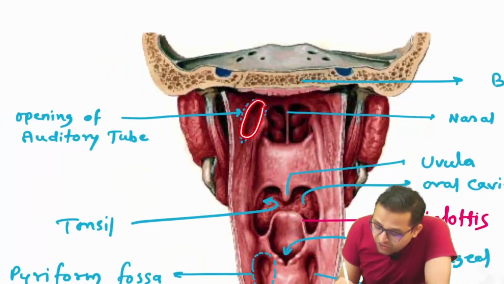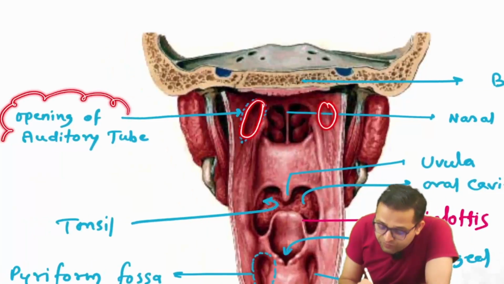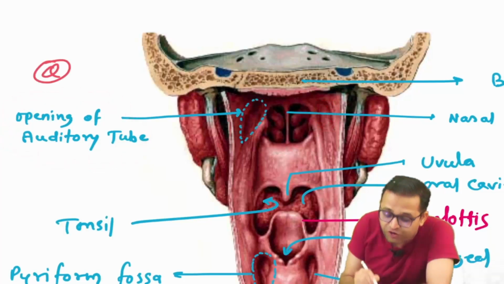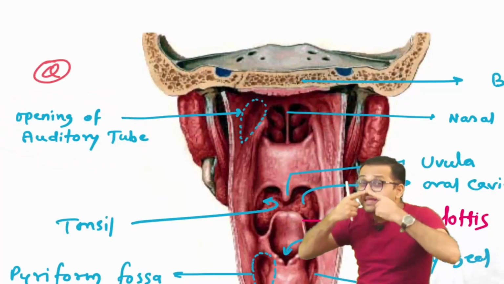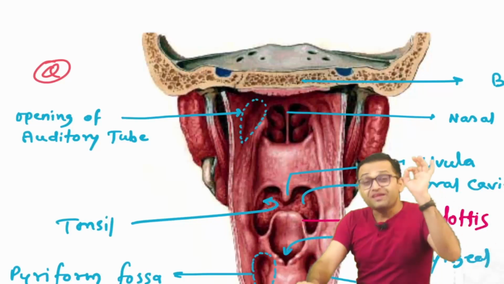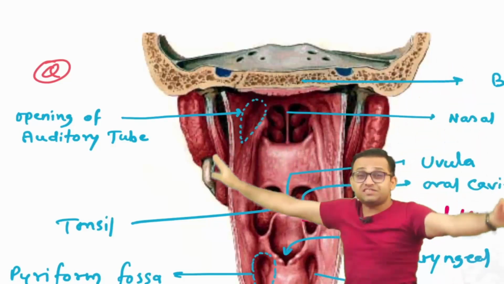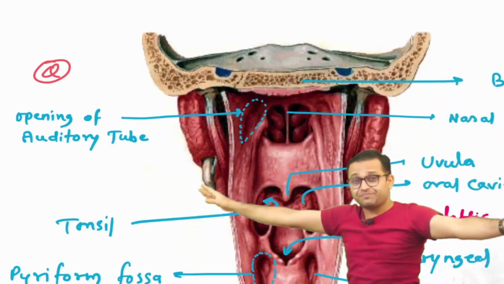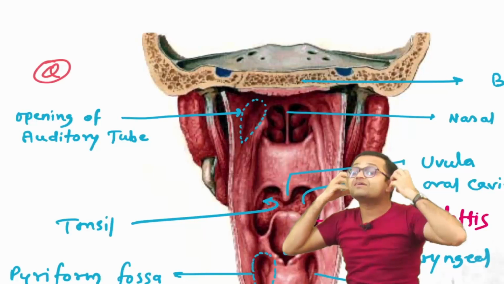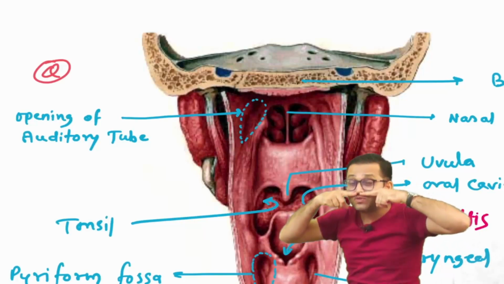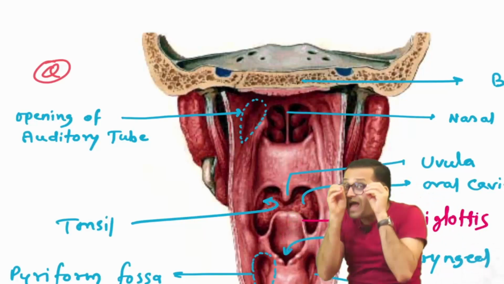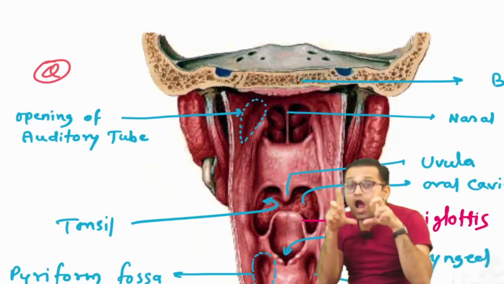So on each side of the nasal cavity there is the opening of the auditory tube. Very important. Yes, the nasal cavity is connected with the auditory tube. That's why whenever there is a blast, a sudden change in atmospheric pressure reaches our ear, and through the auditory tube it reaches our nasal cavity. Getting the point? That's why during the blast our mouth gets open.